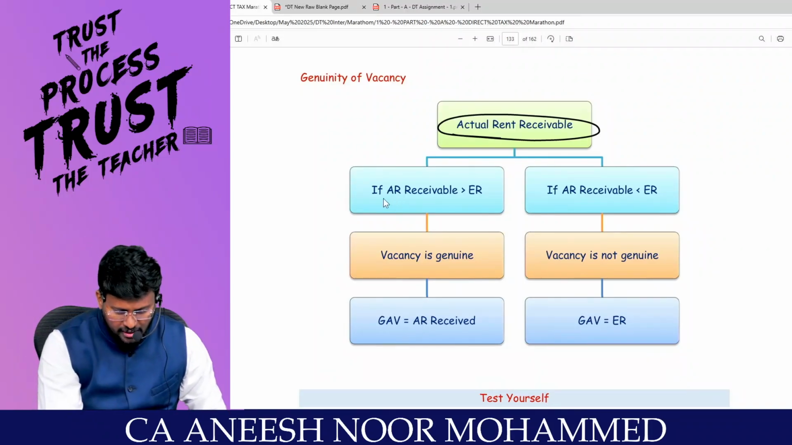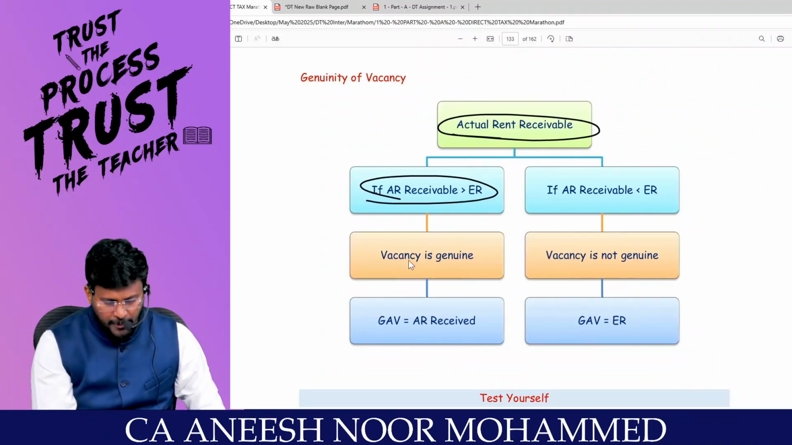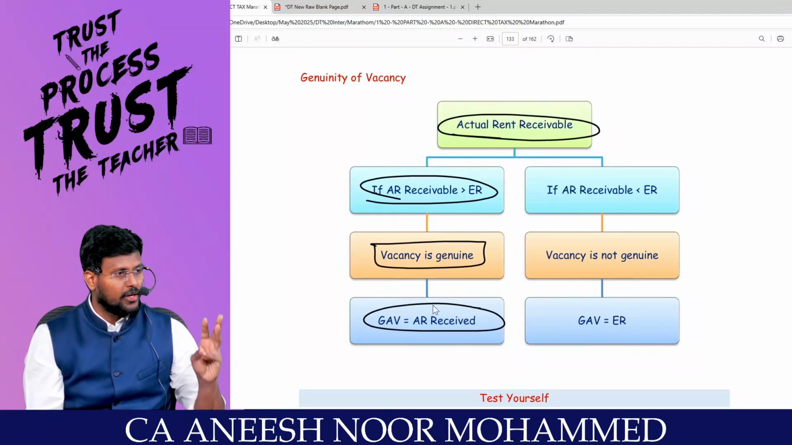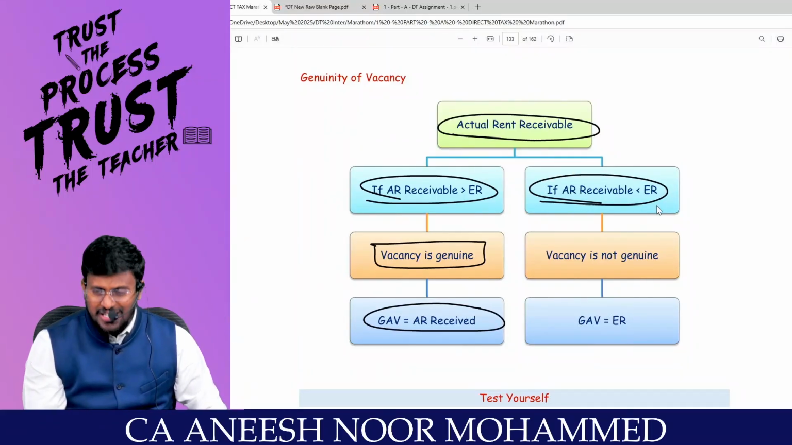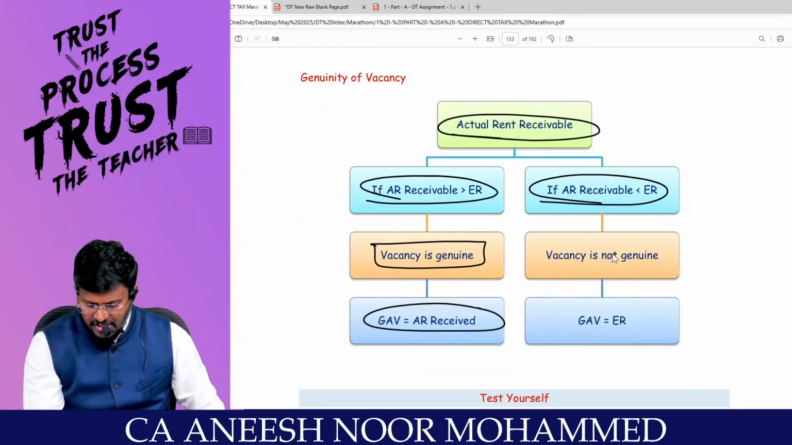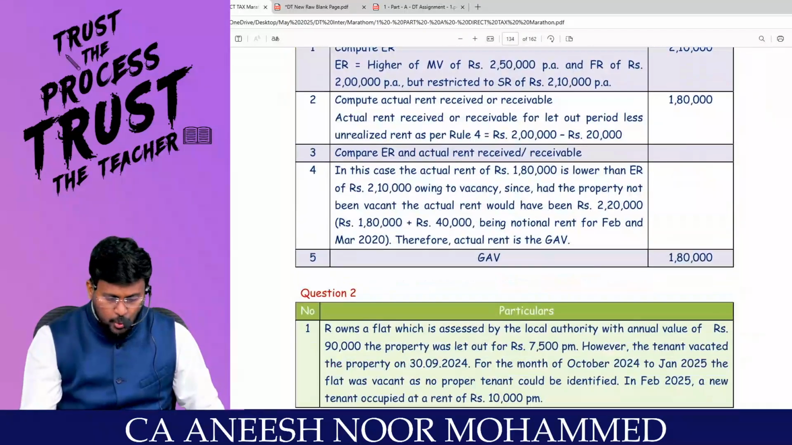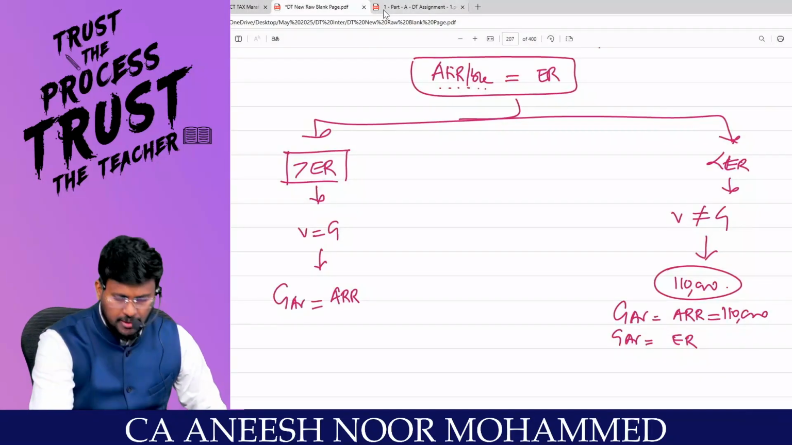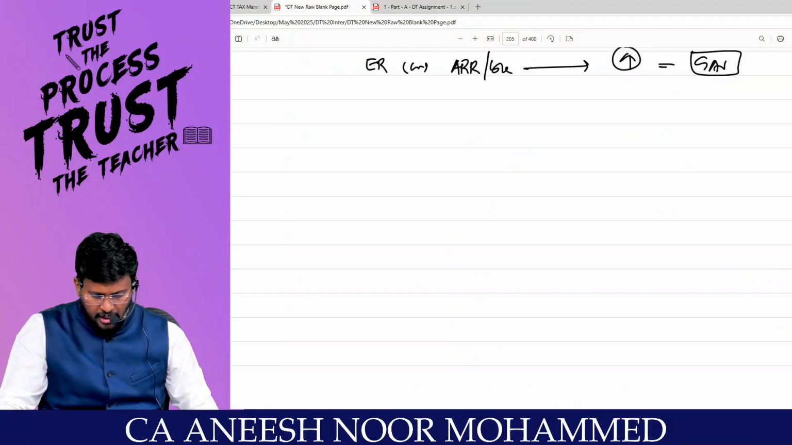If the actual rent receivable is more than the expected rent, we can say that the vacancy is genuine. Then GAV is equal to actual rent received. If the actual rent receivable is less than the expected rent, we can say that the vacancy is not genuine. GAV is equal to expected rent. Are you clear with the third part of the discussion, my dear lovable students? So we can say like this.